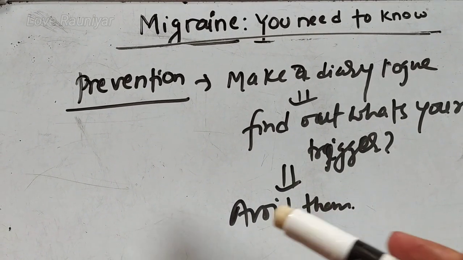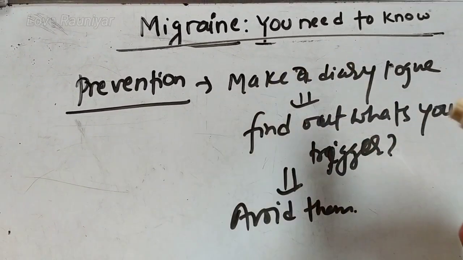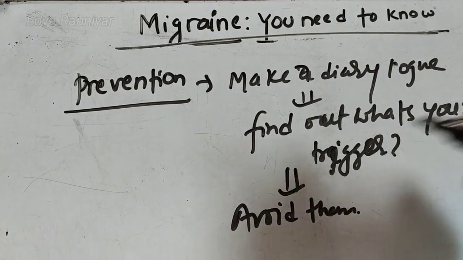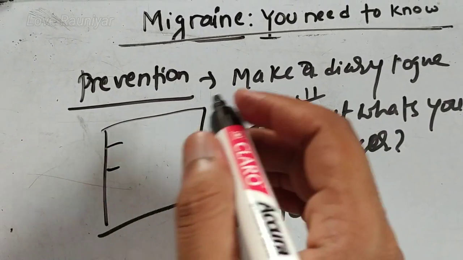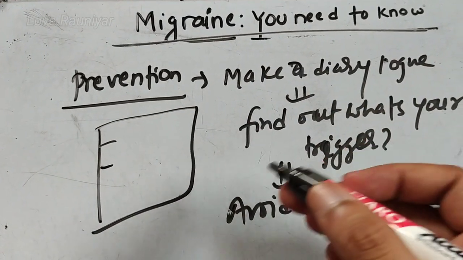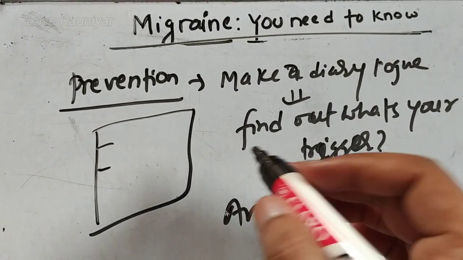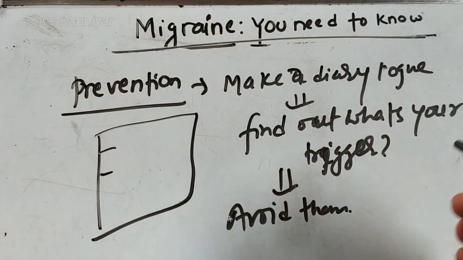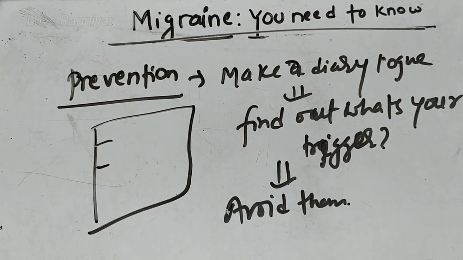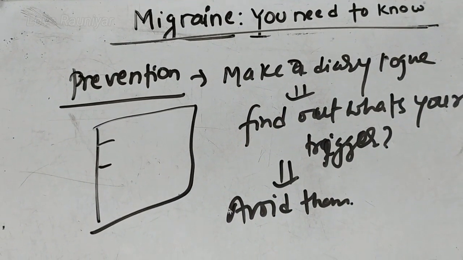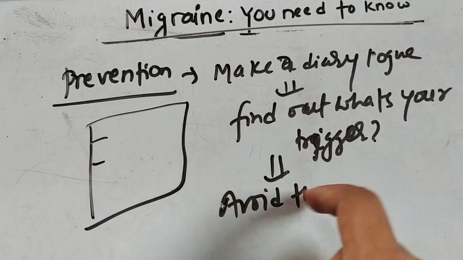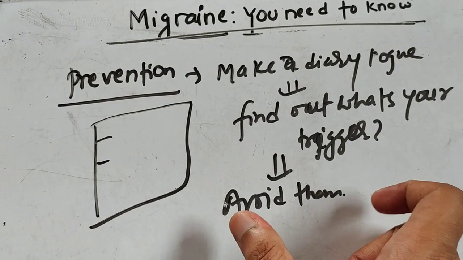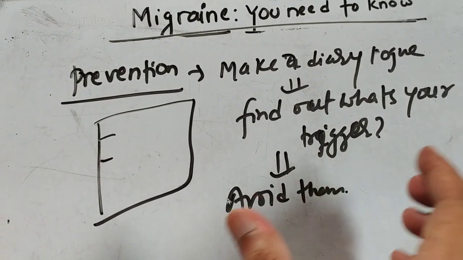say a patient, the doctor may tell a patient that you may make a diary log. So in that diary log, you will basically mention that after what triggers the pain will get precipitated, and we will first locate what are the triggers, what basically causes you the pain attack, what were you doing just before, what are the aura, and त्योहरु मेन्टेन गरिसकेपछि you have to avoid those triggers. So आफ्नो ट्रिगर पत्ता लगाउनु, त्यसपछि त्यो ट्रिगरहरुलाई एभोइड गर्ने.